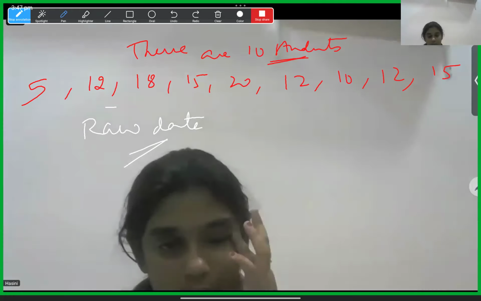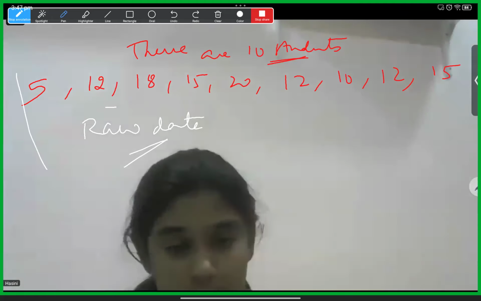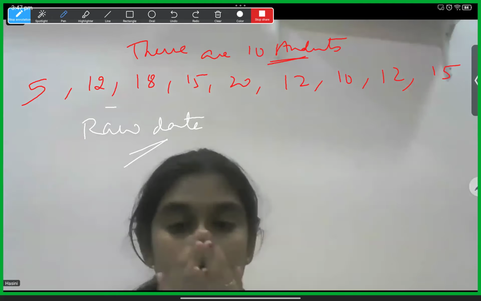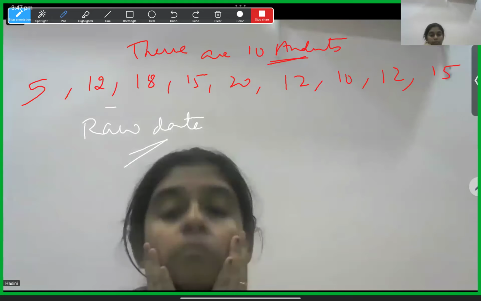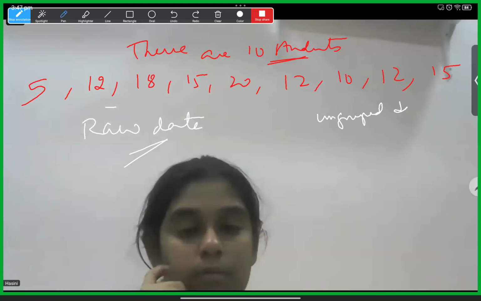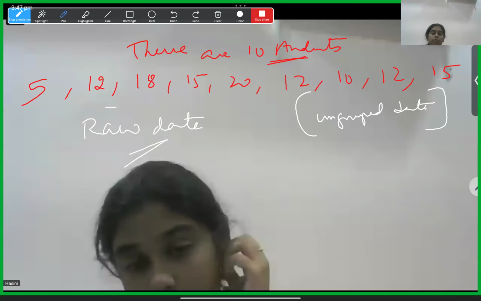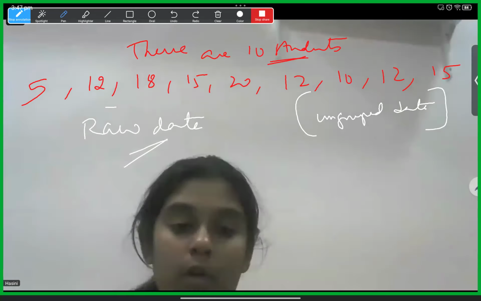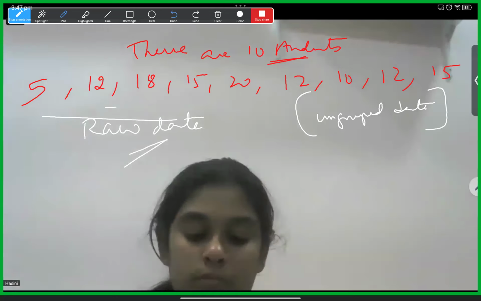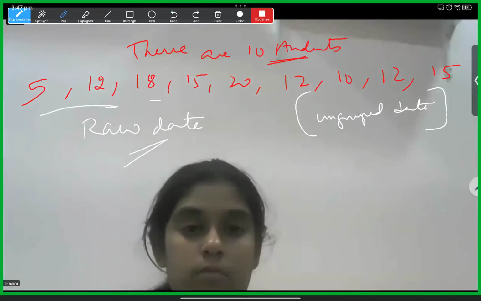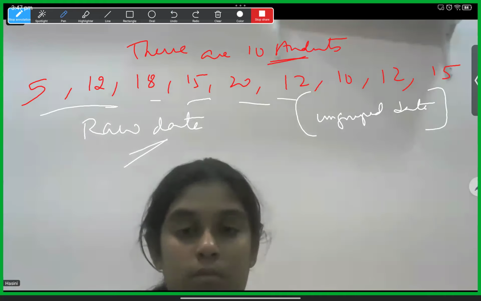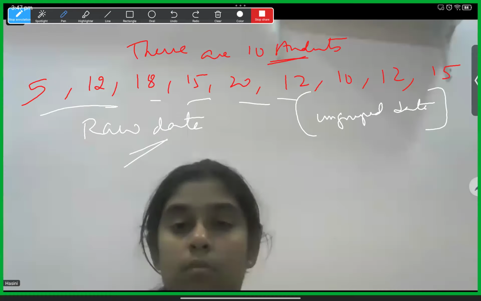So this type of data we'll call ungrouped data. Ungrouped data means the information is collected randomly and we just write it. There is no proper order, ascending or descending. You can see 5, 12, 18, again it came down, 15, 20. It's just information written after asking different people.